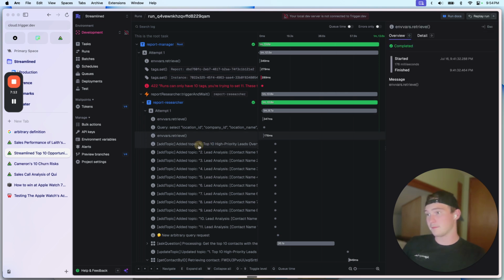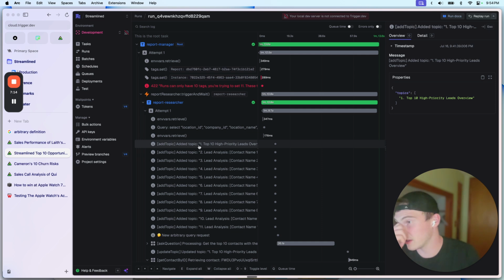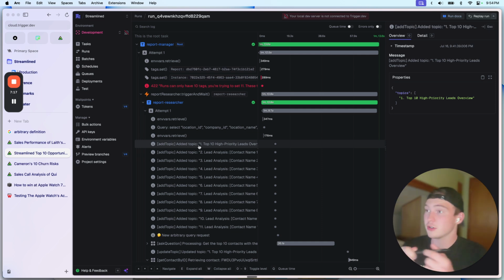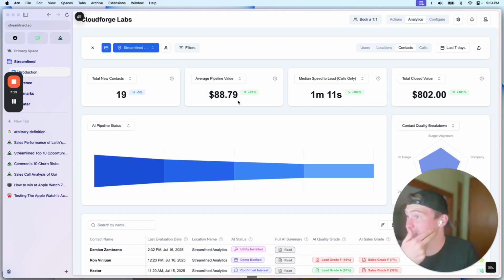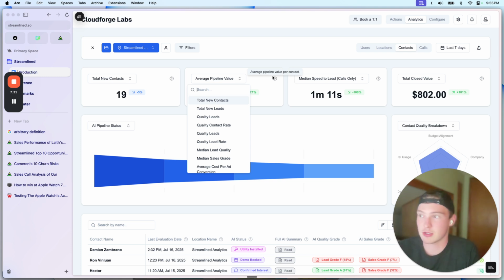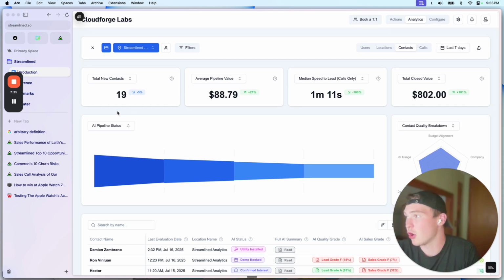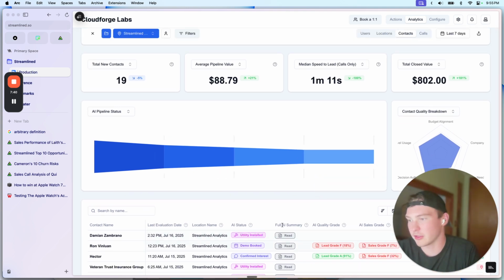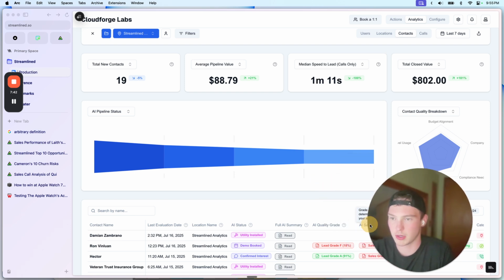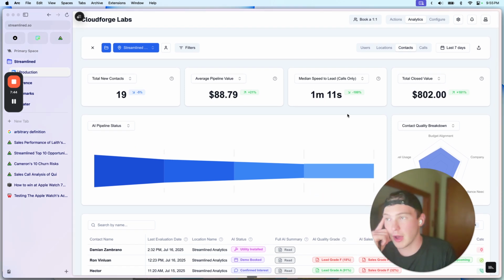The alternative to this is basically to give it access to the same APIs that the dashboard uses. We could say, if you want to get average pipeline value, then call this tool, and it would just call this function in the backend that's actually running this. Or we could say get AI pipeline status, or get a table of all the leads and sort by whatever column you want to sort by.